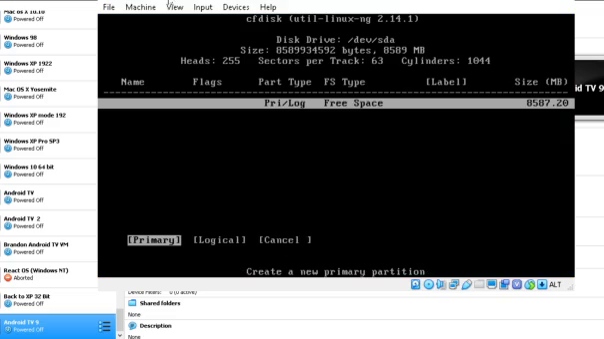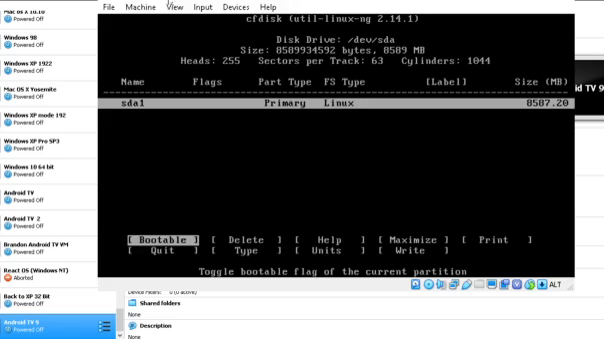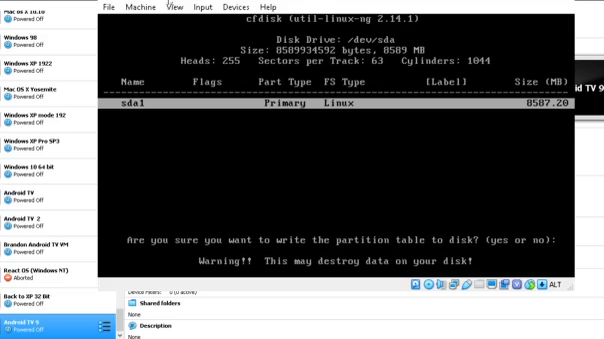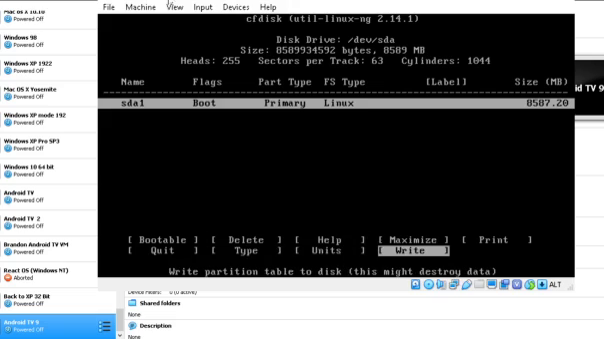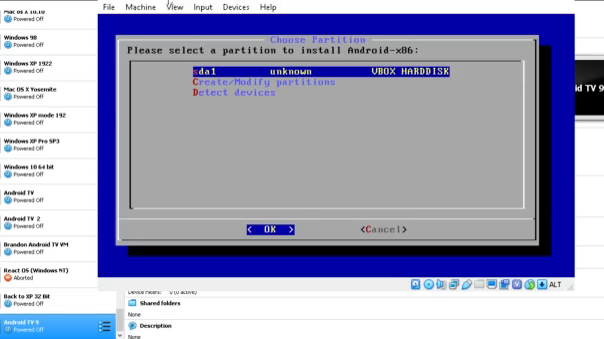Click on New, Primary, and go down until you see the word Write. Type in the word yes and press enter. Press Quit, and you should now see your partition, which is right here.